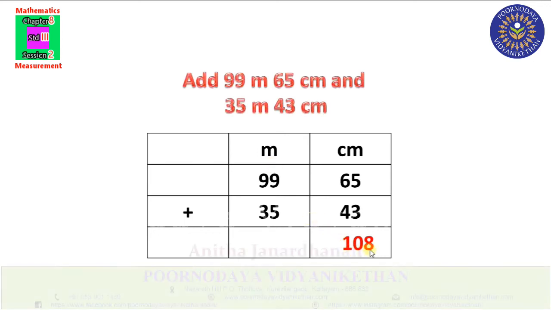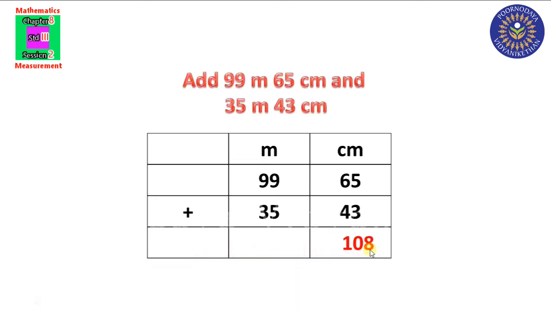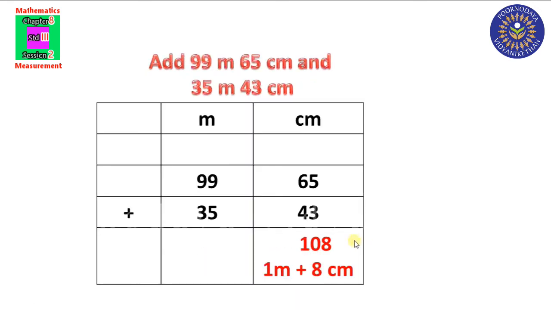This 108 centimeter means we can split this into 100 plus 8. 100 centimeter plus 8 centimeter. Clear? We know 100 centimeter is equal to 1 meter. So we have to take this 1 meter to the meter column. That is the carryover. Did you understand?